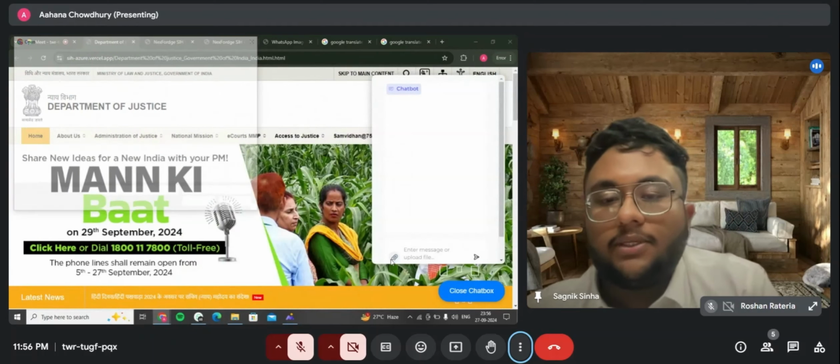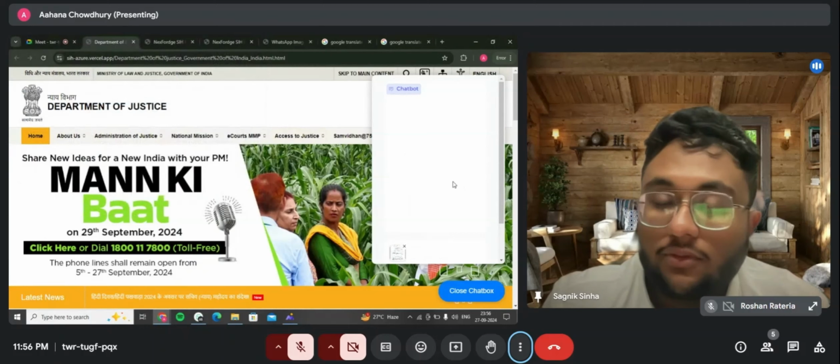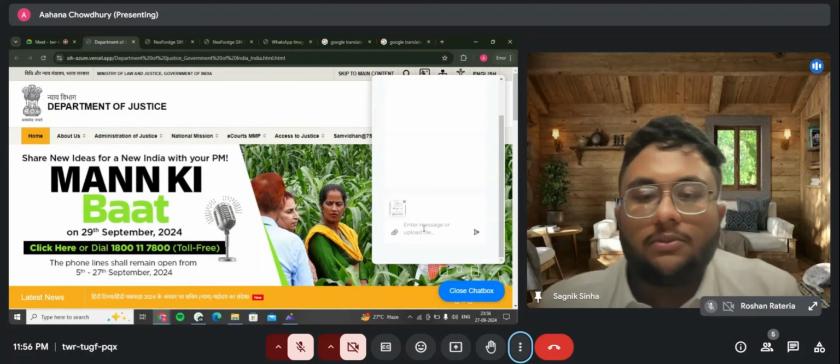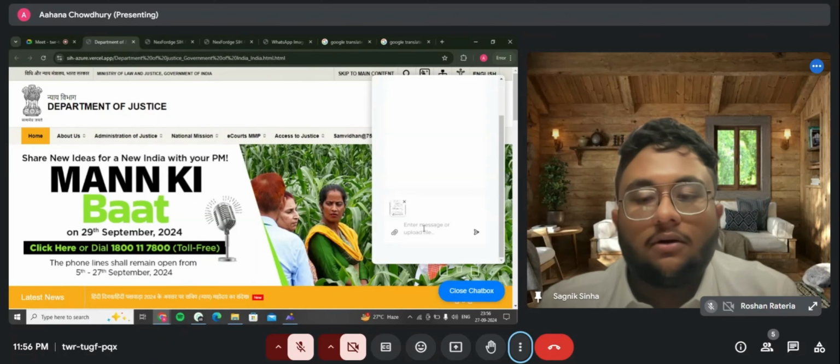This is a PDF-based query, so we can upload this file. This is saved as an image, or it can also be used as a PDF. A PDF can also be uploaded. For example, let's probe: what is this notice about?